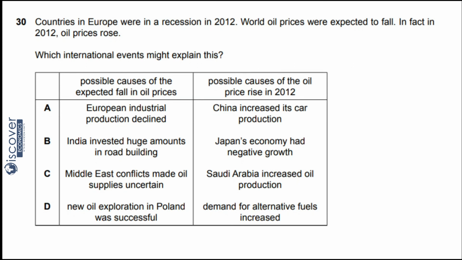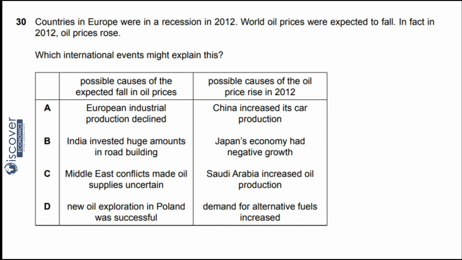Then come to C, Saudi Arabia increased oil production. Now see, when you increase oil production, it means oil prices should go down. But here they are saying possible causes of the oil price rise in 2012. So this is also rejected. Because of this, all of C will be rejected.